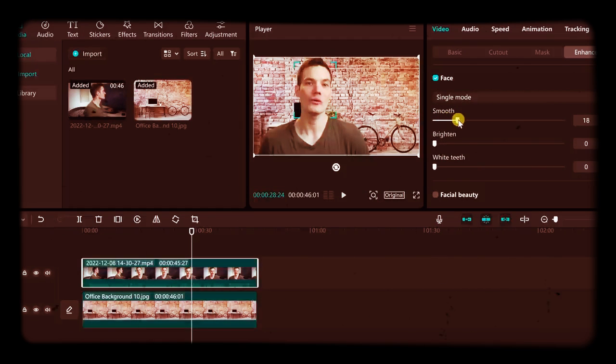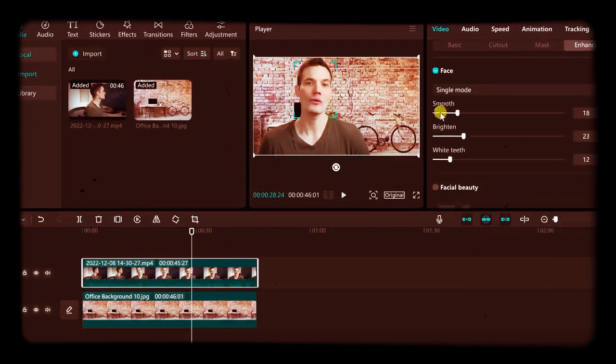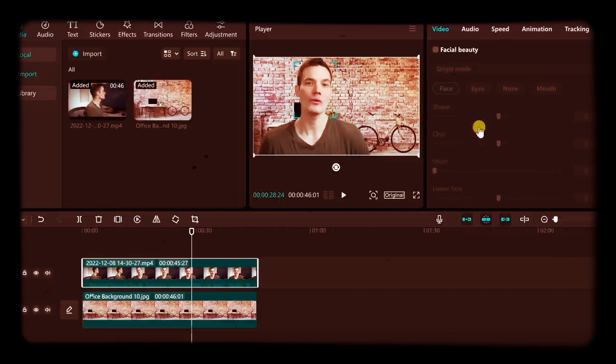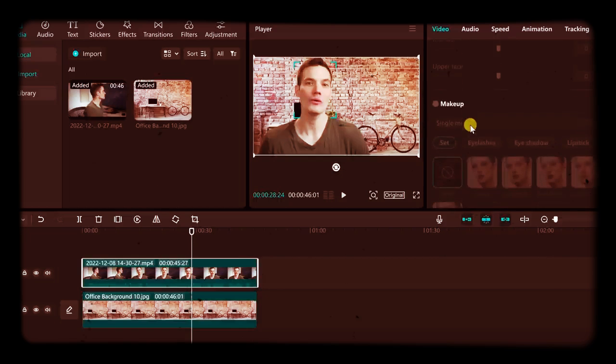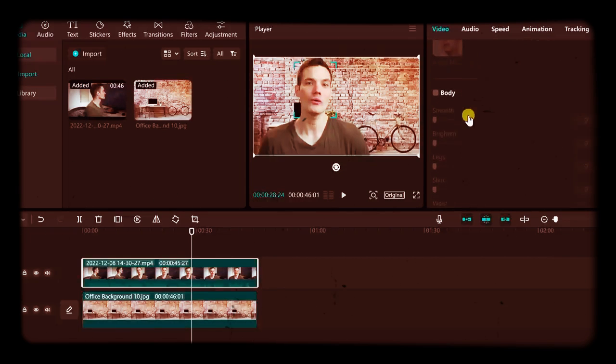For example, maybe I give myself smoother skin, or maybe I want to brighten up my face, or maybe even give myself whiter teeth. I could do this with other parts of my face. I could adjust things like my chin, or how long or short my face is. Down here, I could also apply makeup, and I could also adjust the way my body looks. So who needs plastic surgery anymore? As long as people only see you in video, you can make yourself look amazing. To watch even more tips and tricks for using CapCut, be sure to check out the video up above.